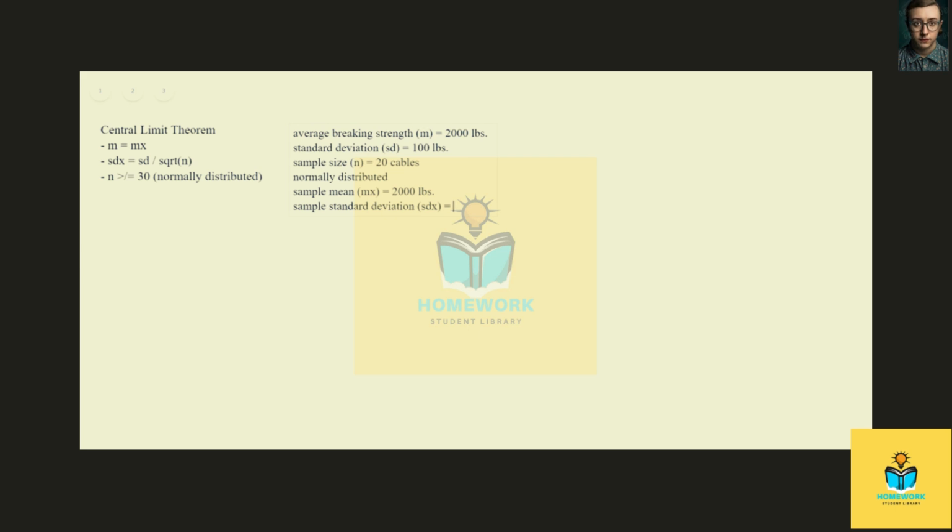Now this is going to take a little bit of math, but I'm sure we can get it done. So we're going to start off with our sample standard deviation.